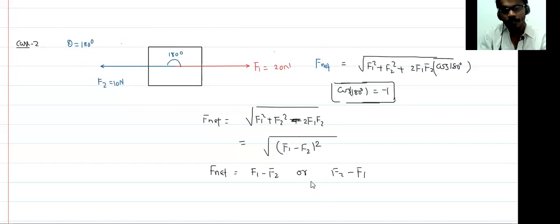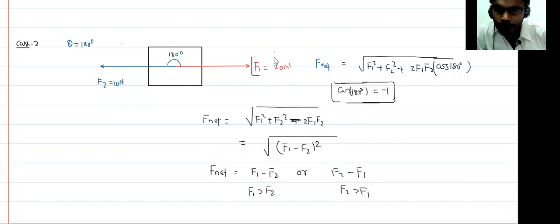It depends upon whether F1 is more than F2. Then you can say that F net equals F1 minus F2. If F2 is greater than F1, then you say F2 minus F1. So in this case, F1 is 20 Newton, which is more than this F2, which is 10 Newton.